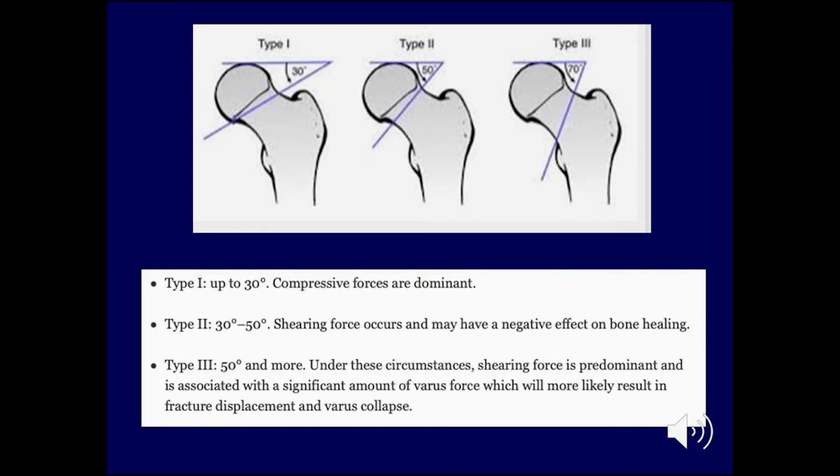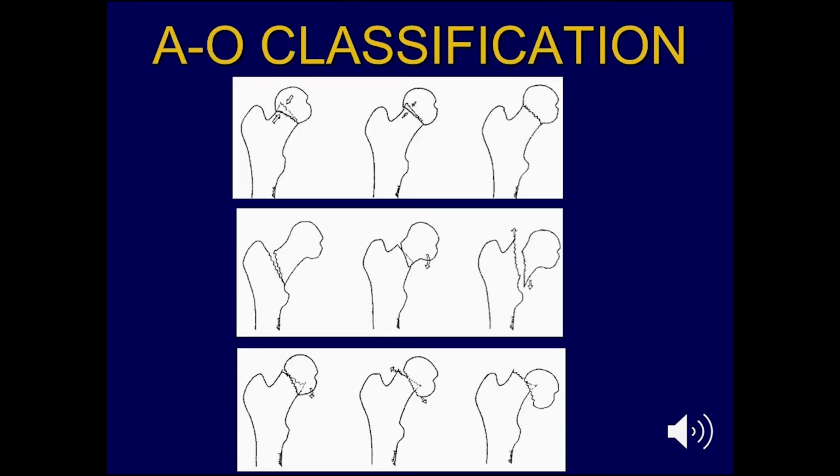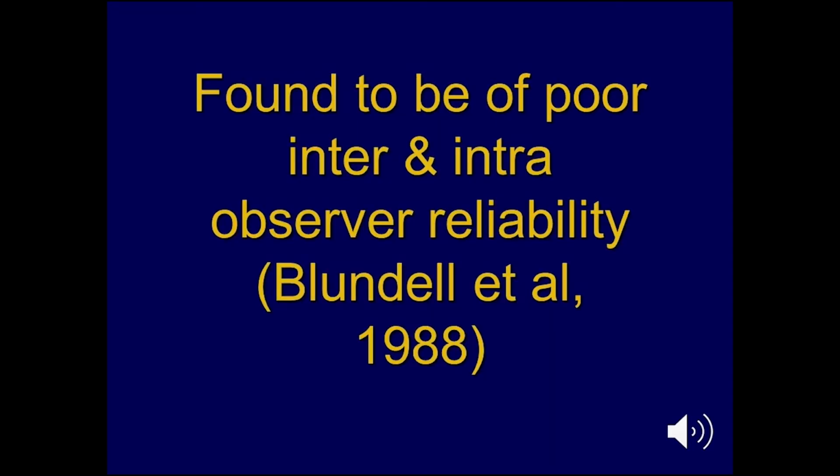The shearing force is quite predominant and is associated with a significant amount of varus force, which might likely result in fracture displacement and vertical or varus collapse. The AO classification, although quite elaborate and detailed, unfortunately has not been found to have good inter- or intra-observer reliability, so we don't use it that often.